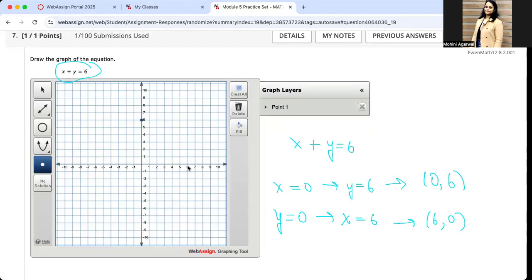And then x is 6 and y is 0. Now pick up the line and please click on the line which has 2 endpoints as arrows. Now this is one thing which you need to focus on. It should be highlighted as blue before you start clicking and joining these 2 points. That's it. Let's see.